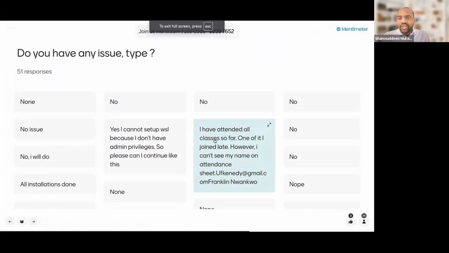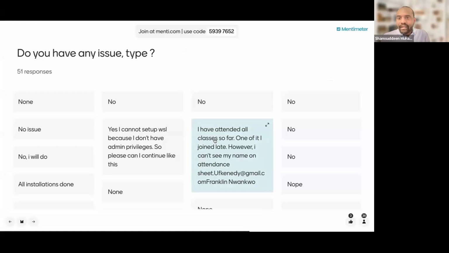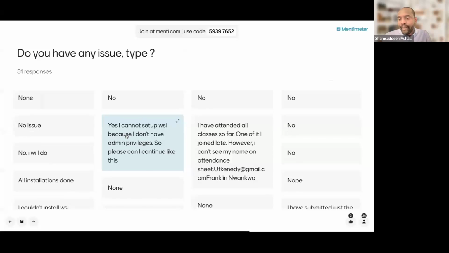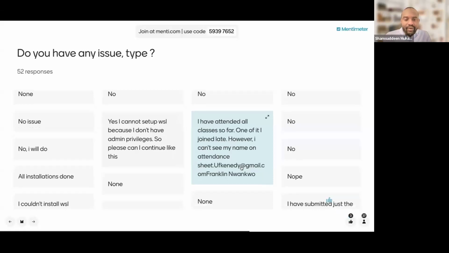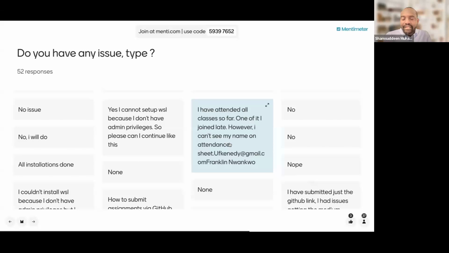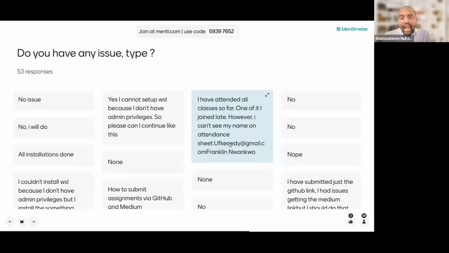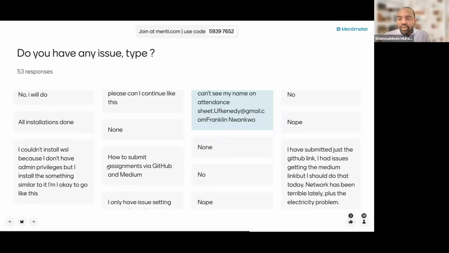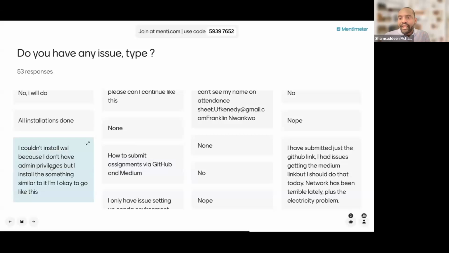So do you have any issue? We can see many people say no. Yes, I cannot set up WSL. Okay, I have attended all classes, but one I joined late. However, I can't see my name on the attendance. All right, so this one has an issue with attendance. Maybe it's not that you joined all the sessions. Are you admitted into the program? That's the problem, I can't install WSL. Okay, we'll take care of this.